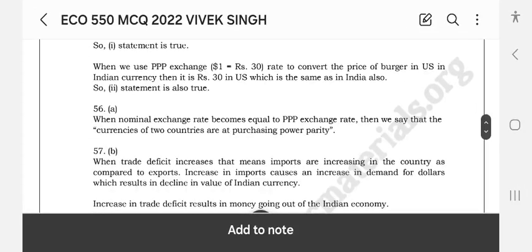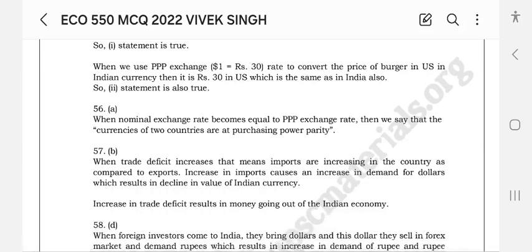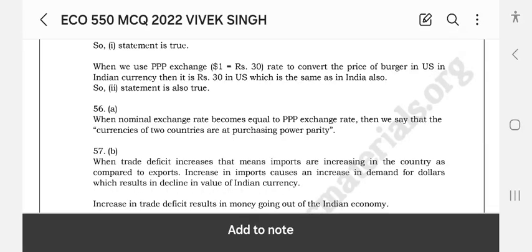When the nominal exchange rate becomes equal to the PPP exchange rate, then we say that the currencies of the two countries are at purchasing power parity.